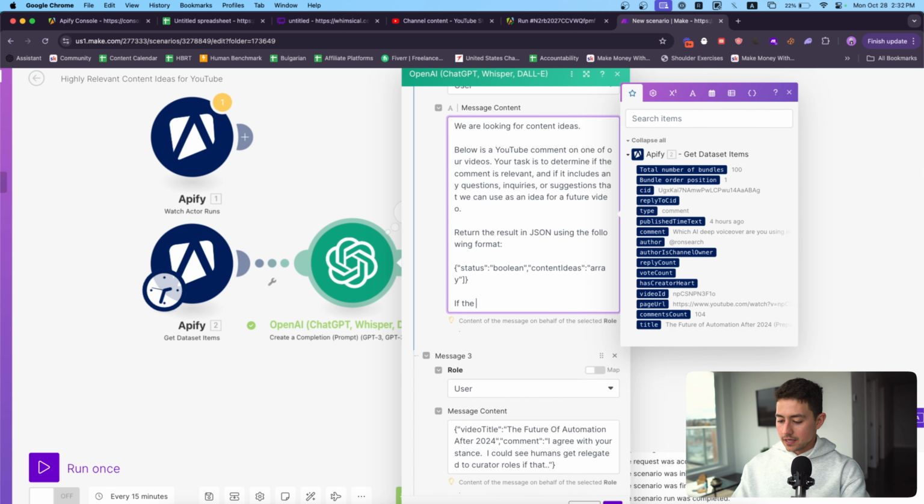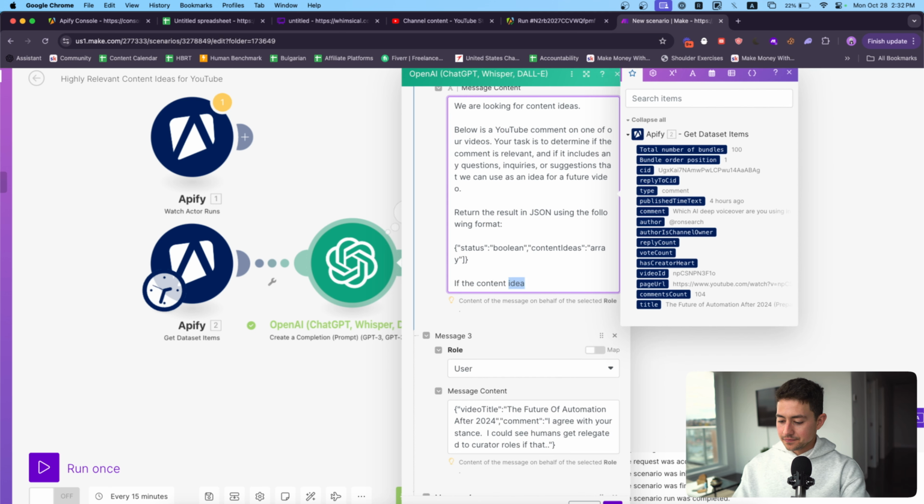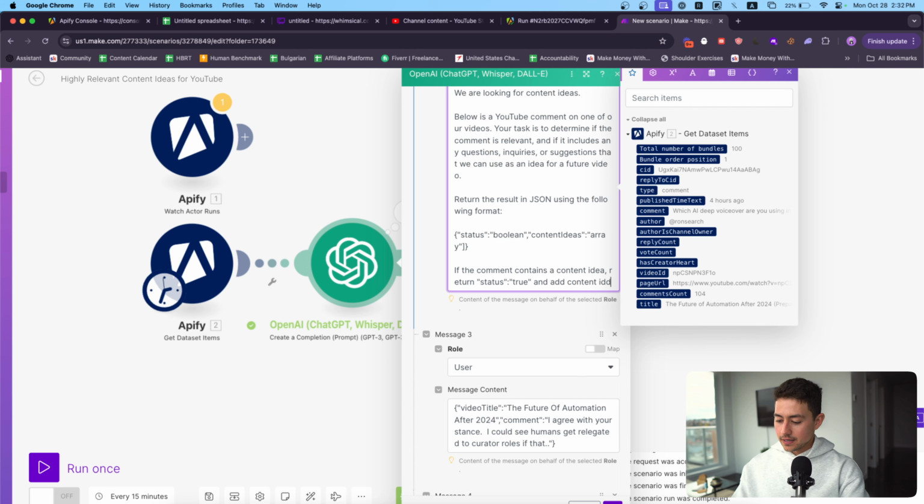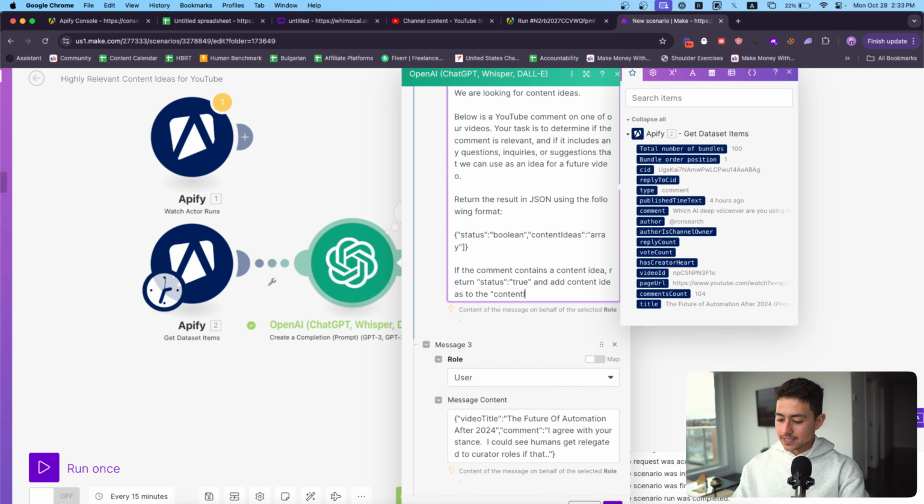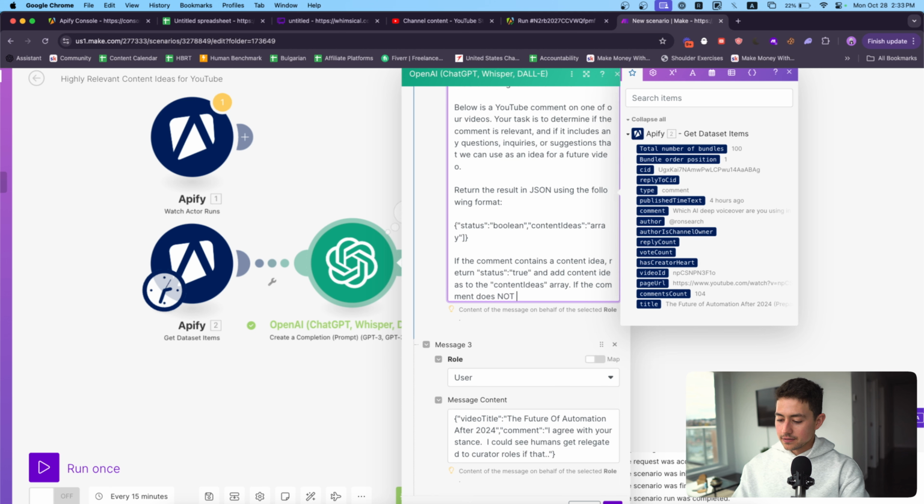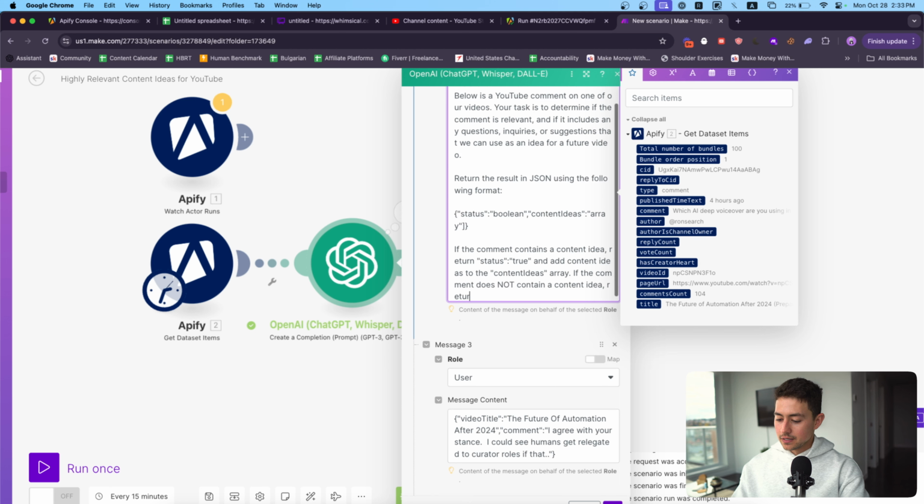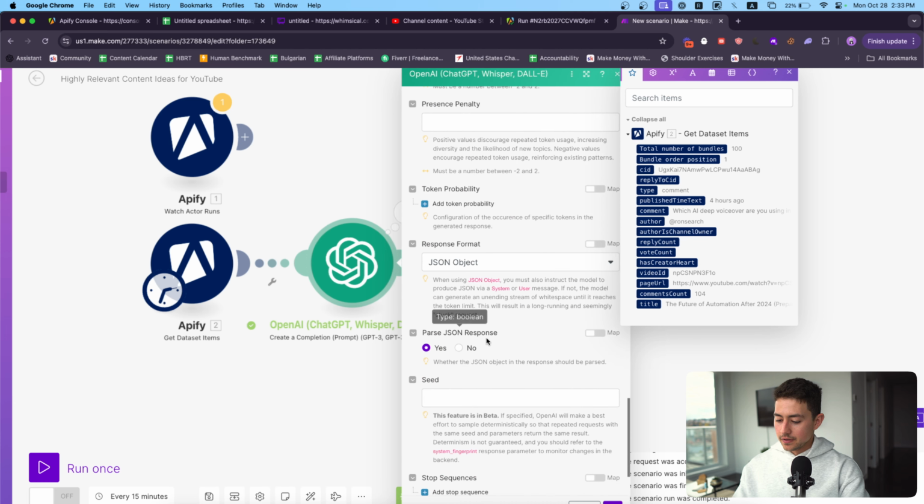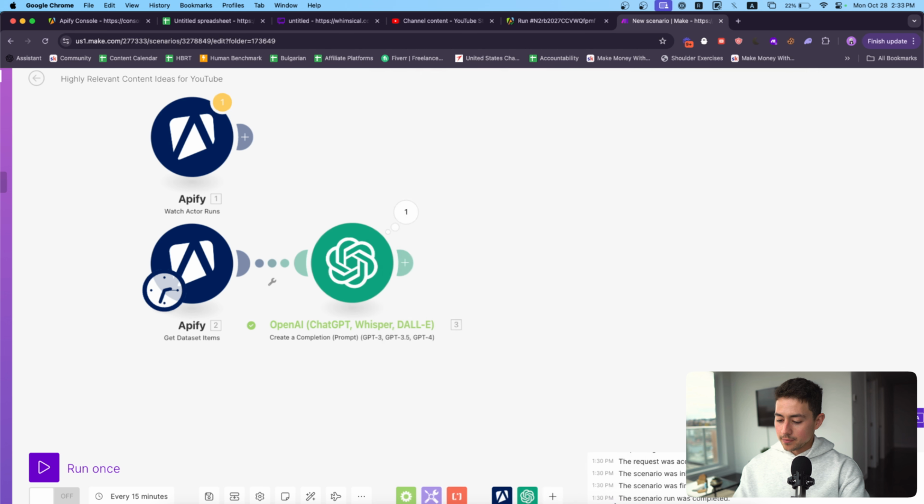I'll say if the comment contains a content idea, return status true, and add content ideas to the content ideas array. If the comment does not contain a content idea, return status false and leave content ideas empty. This should be not overwhelmingly complicated for the model.